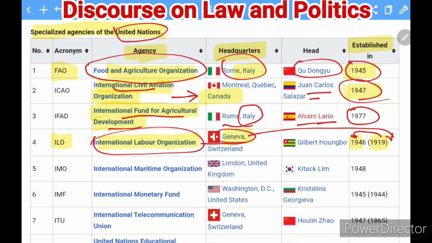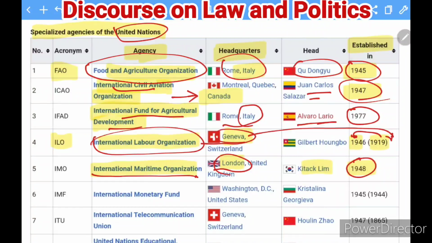Moving to the next one, the next specialized agency is the International Maritime Organization, and it has its office in London, and it was established in 1948, and this man Kitack Lim is the head of this one. So this is how you can find this agency. The International Maritime Organization has its headquarters in London, and it was established in 1948.